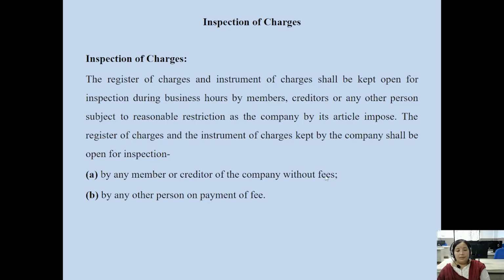That is the criteria for inspection of the books of account, important documents, ledger books, and transactions of the company. In the case of other persons, on payment of nominal fees to the company, they can inspect the books of accounts and the register of charges of the company.